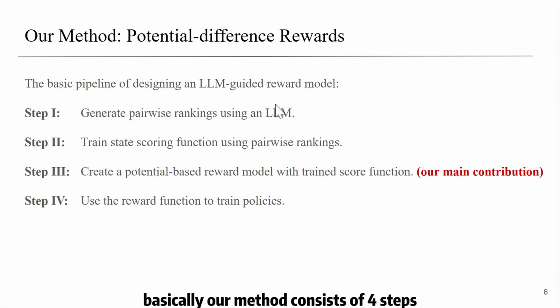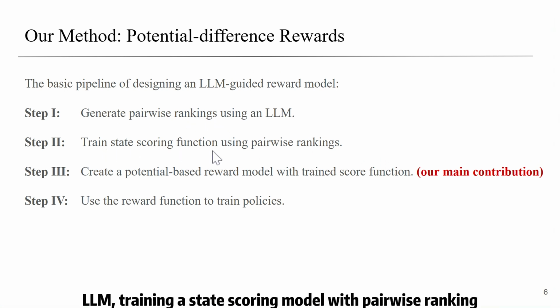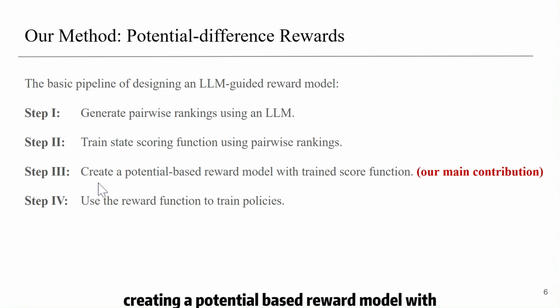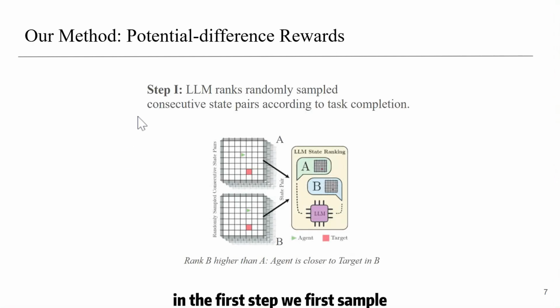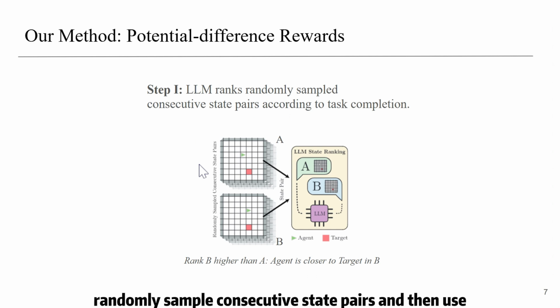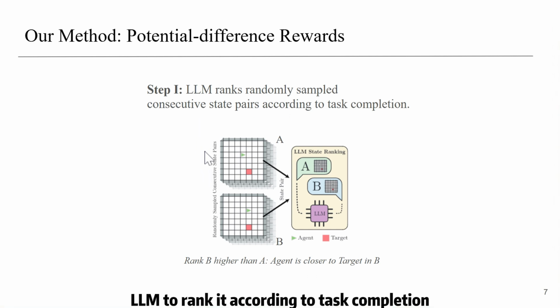Basically, our method consists of 4 steps: generating pairwise rankings with the LM, training a state scoring model with the pairwise rankings, creating a potential-based reward model with the trained scoring function. This is our main contribution. And then we can use the reward function to train policies. In the first step, we randomly sample consecutive state pairs and then use the LM to rank them according to task completion.